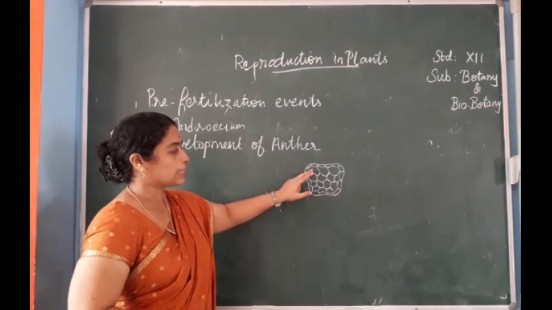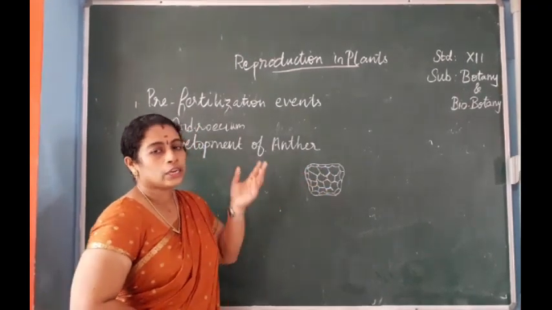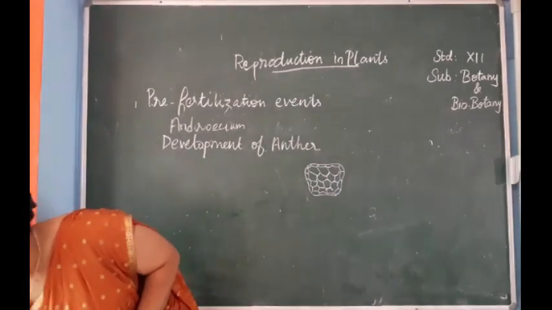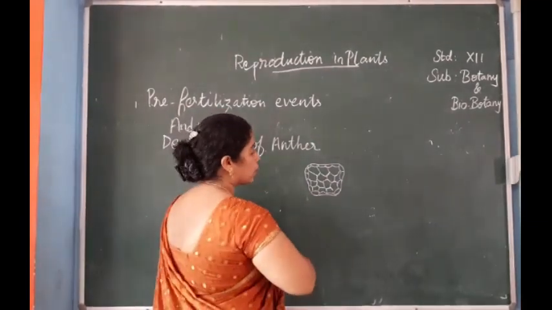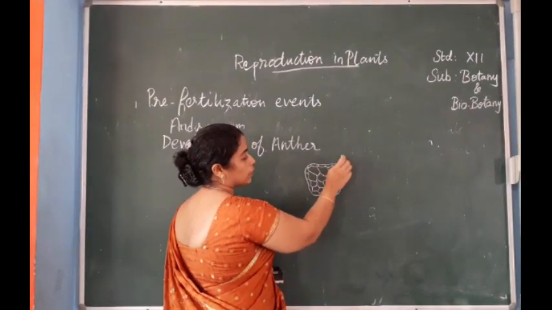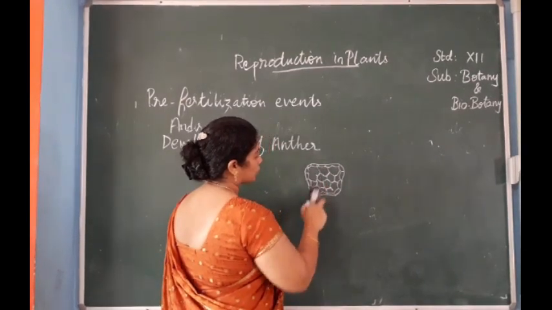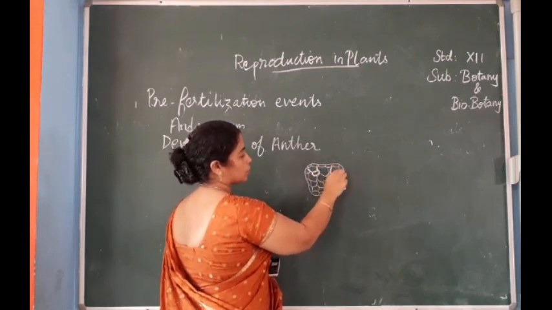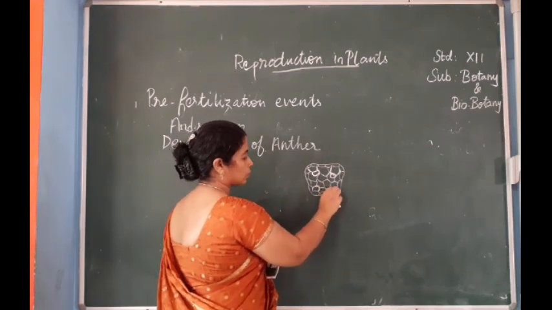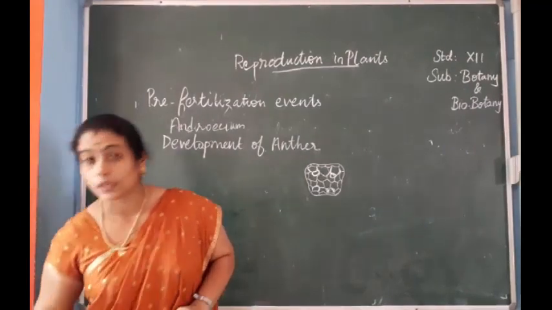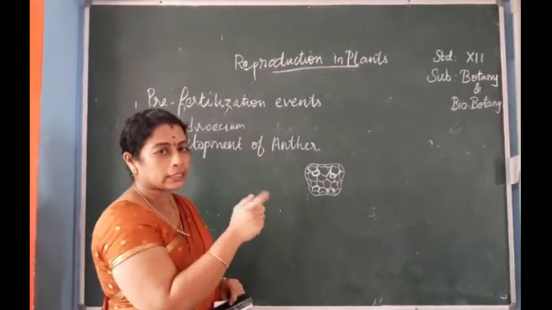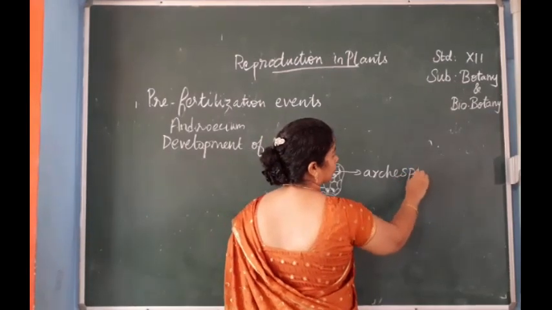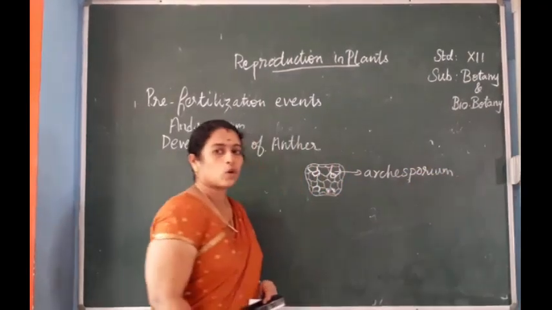In the next stage, a mass of cells at the end of each lobe will start to differentiate into a separate group of cells known as the archisporium. A separate mass of cells will be formed at the four corners of the anther, and these cells are known as archisporium or archisporial cells.